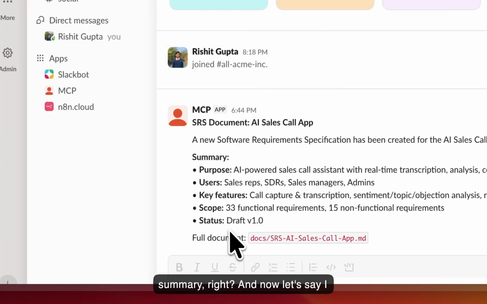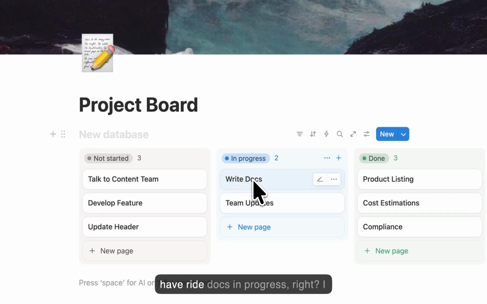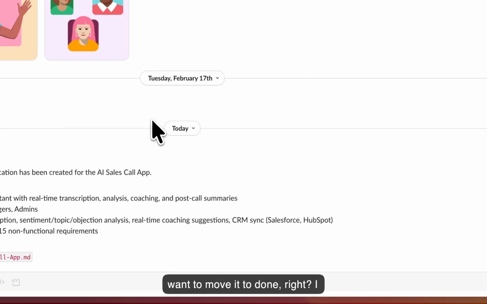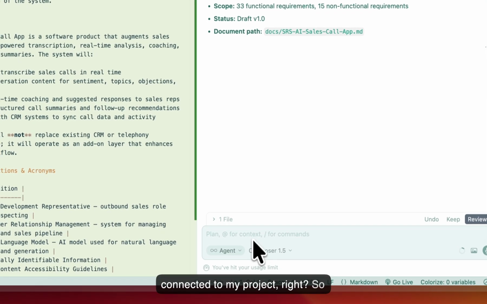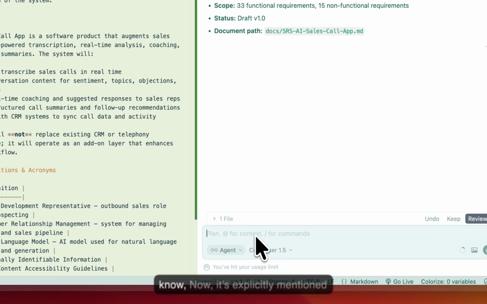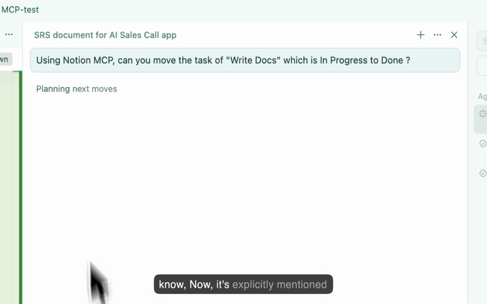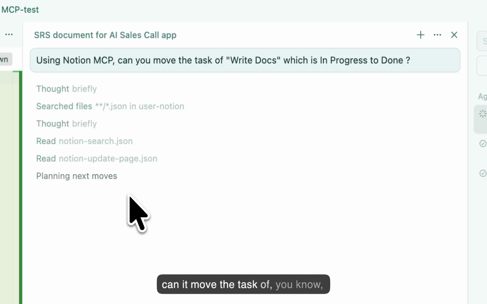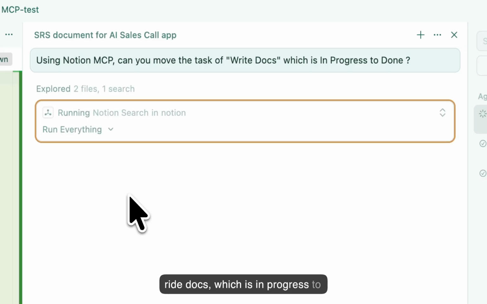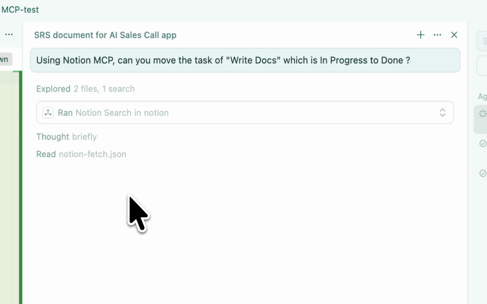And now let's say I have my project board, and I have write docs in progress. I want to move it to done. I can do it directly from Notion MCP connected to my project. So I'll simply say, now as explicitly mentioned, it has to use Notion MCP, and can it move the task of write docs, which is in progress, directly to done, because the task has been completed.